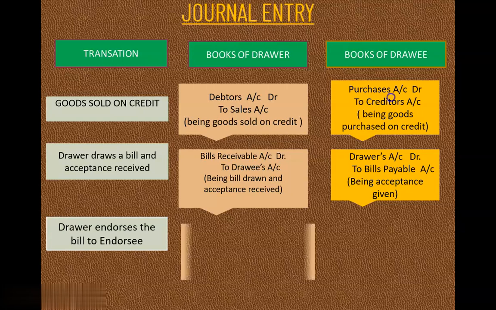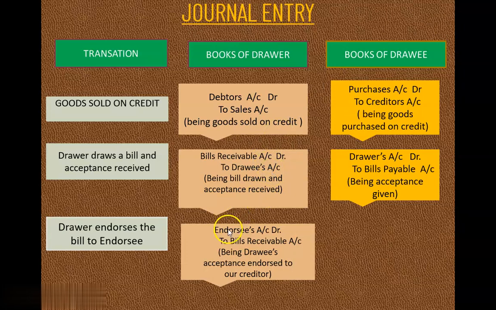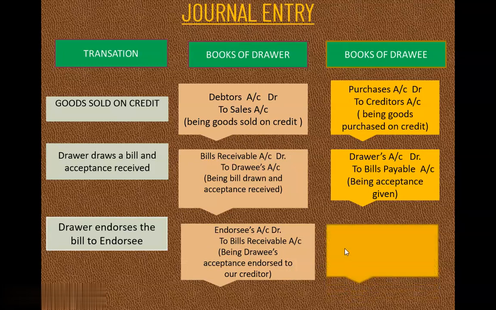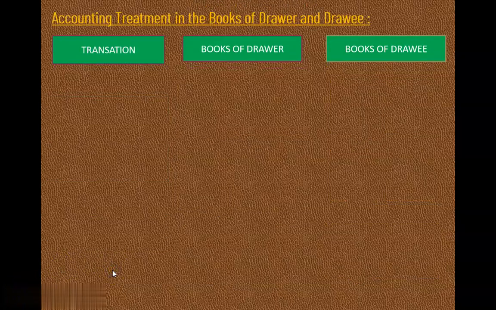Now let us see the journal entry here. Endorsee's account debited to bills receivable account. The endorsee is the person who is receiving the bill, and the bill goes out, right? Now, see the entry in the books of the drawee. In the drawee's books, there will be no entry because the drawee is not a party to the transaction. The drawee has no concern with whomever the drawer transfers the bill to; the drawee has to do the payment of the bill on the due date. That's it, right? So here we have passed the entry. See the next journal entry here.